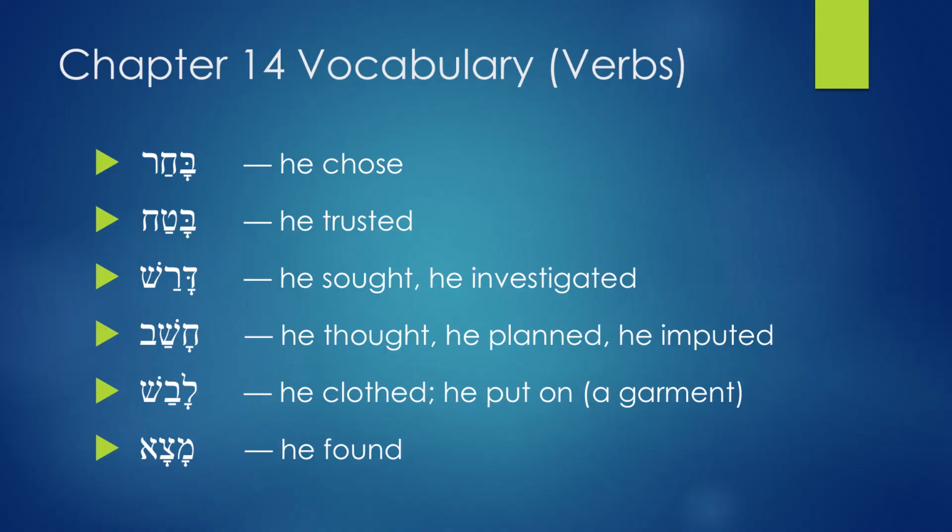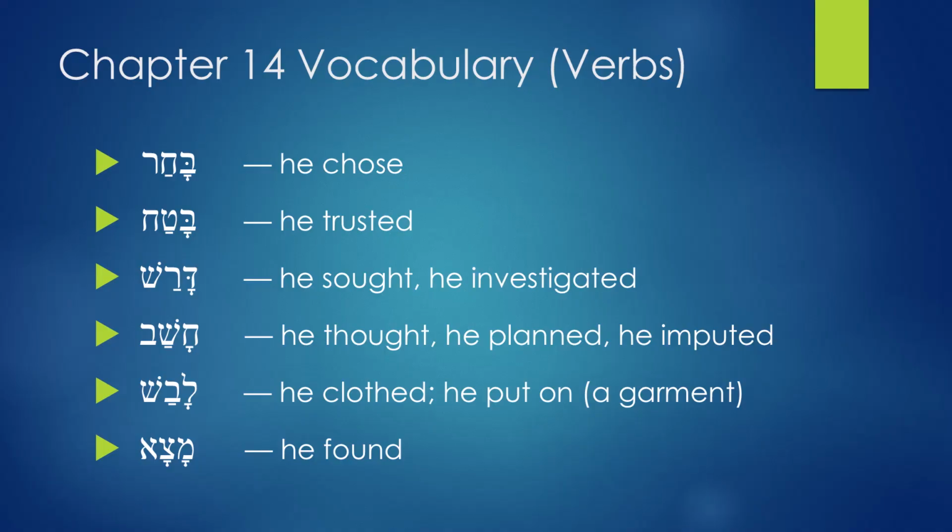On the verbs, you have Bahar, and that means he chose. Next you have Batach. It means he trusted. Next you have Darash. It means he sought or he investigated. Next you have Hashav. And that means he thought or he planned. Next you have Lavash. That means he clothed, he put on, like putting on a garment. Next you have Matzah. Matzah means he found.